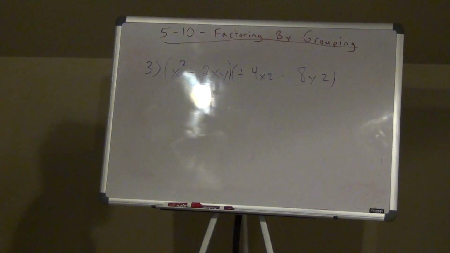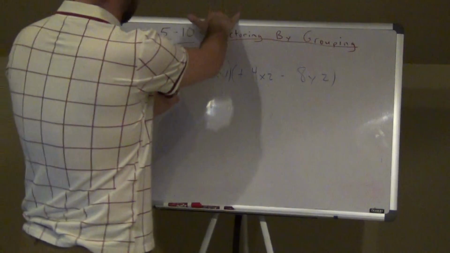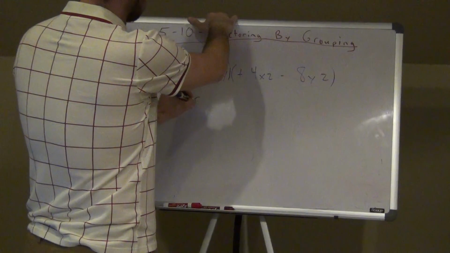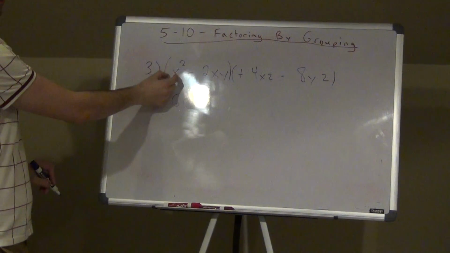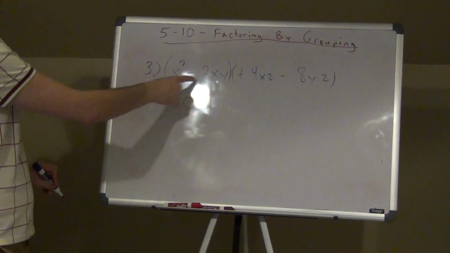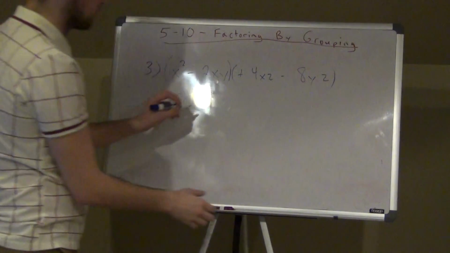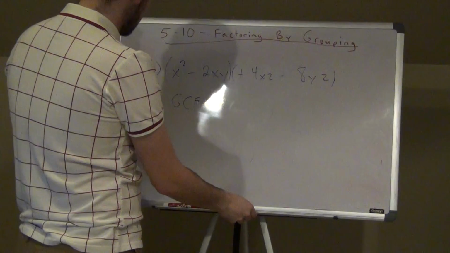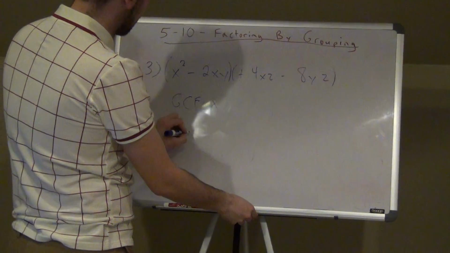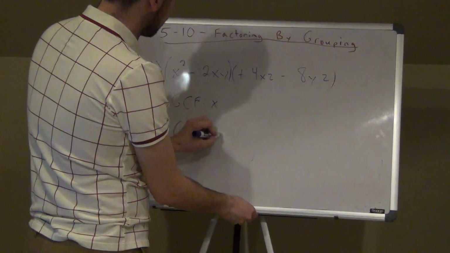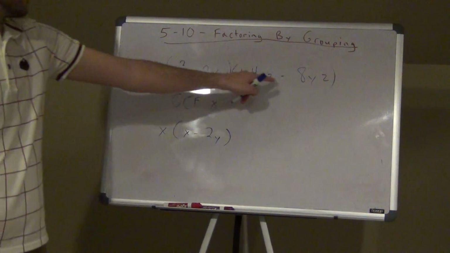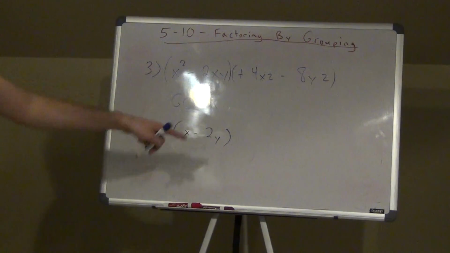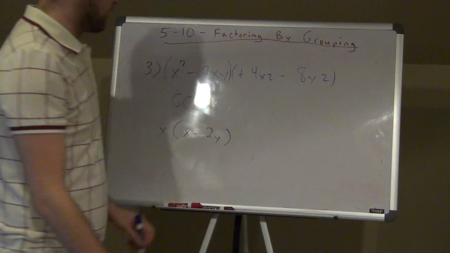Okay, so now we'll find my GCF here. If there's a 1 here, these two are not going to have any numbers in common, but they do at least have one x in common, right? They both have x's, the lower power of x, there's x to the first. So I'm going to take an x out. Okay, what am I left with? I have one more x left and a 2y here. So what I'm thinking is, when I take my GCF out of this, I should be left with x minus 2y. Alright, so let's see.